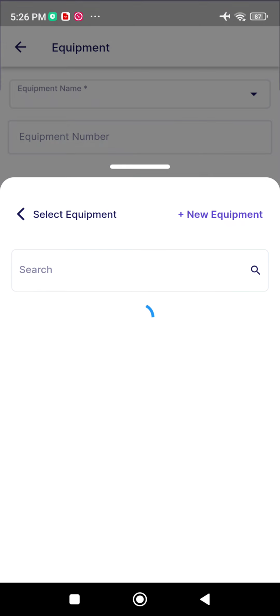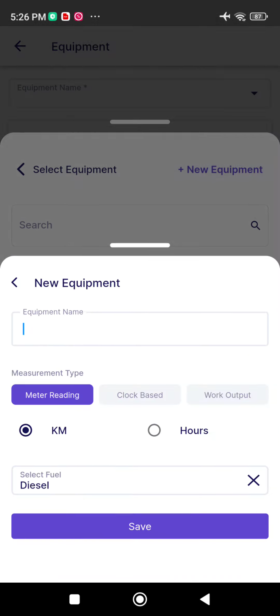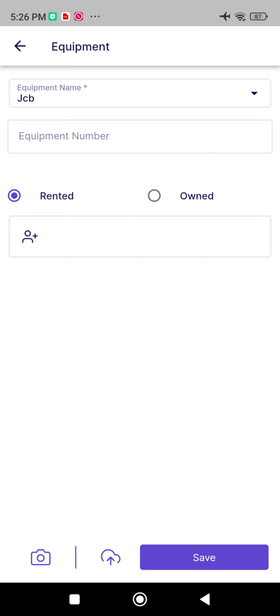add a new equipment. As you can see I have already added crane, JCB, roller, excavator, but you can select new equipment and add a new one. You can write JCB, meter reading, hour based, click on save.